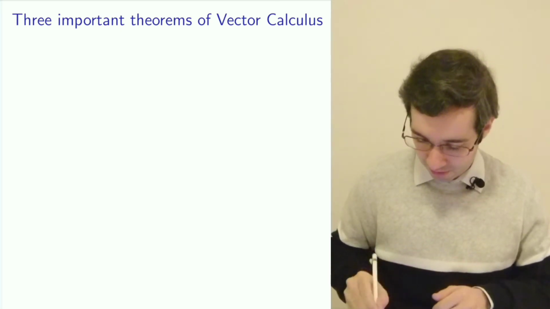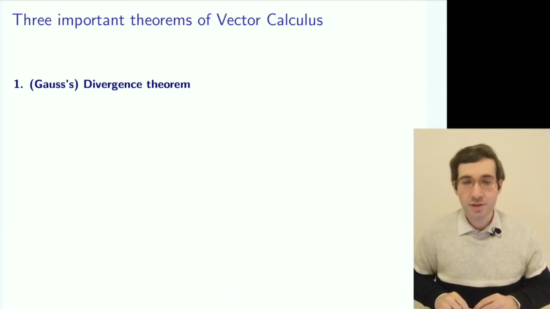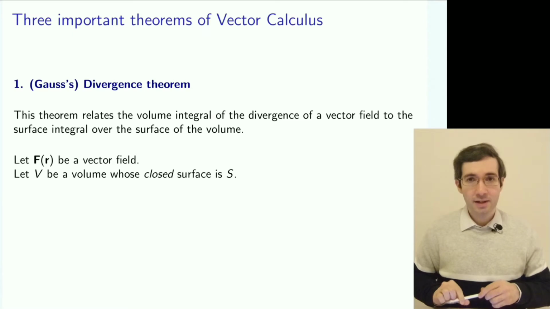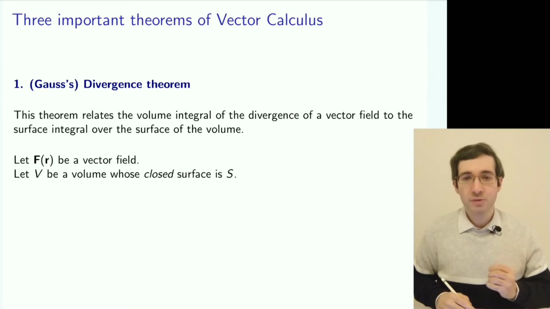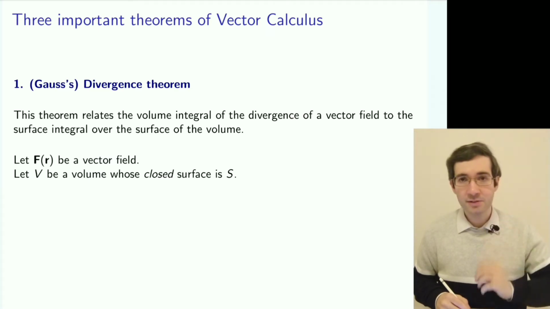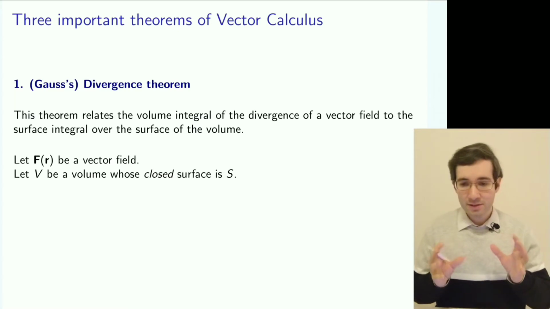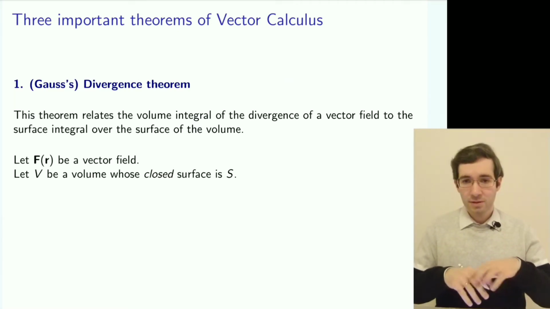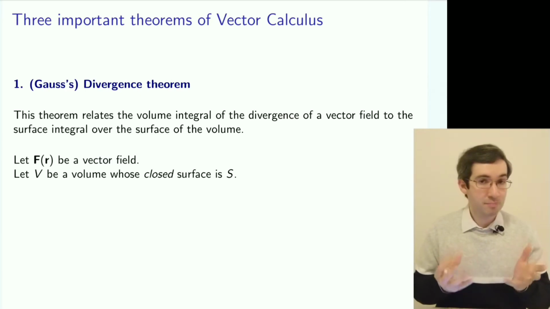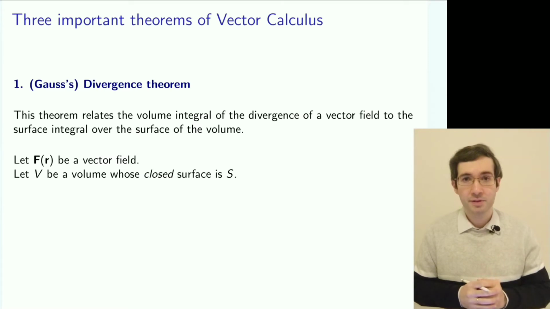And we start with theorem number 1, which is the Gauss or divergence theorem. What it does, it connects the volume integrals and the surface integrals. Let's take a vector field F and some volume with a closed surface, such as a ball, which has a spherical surface.